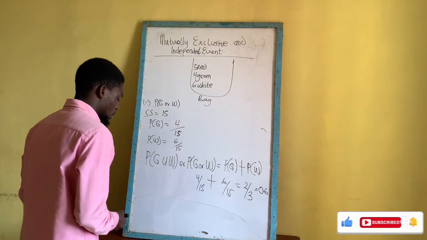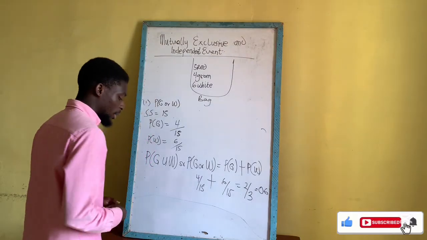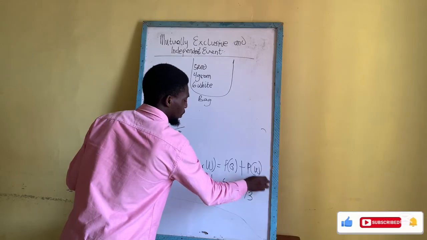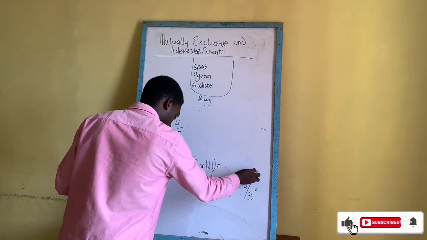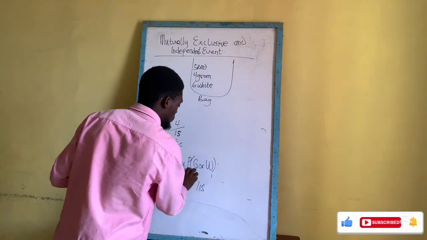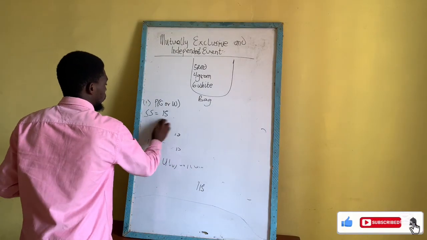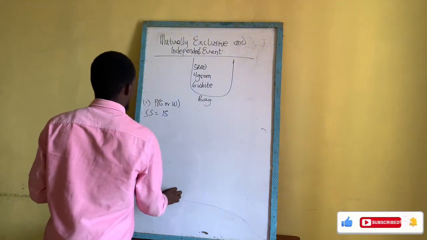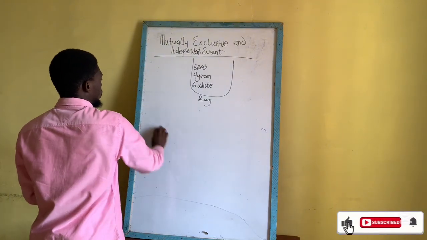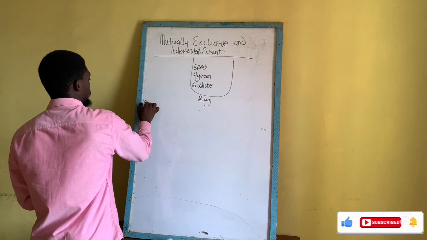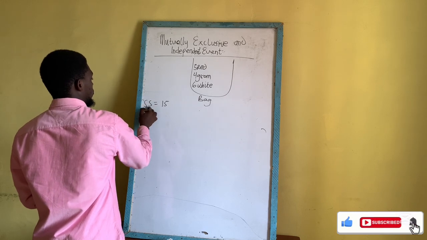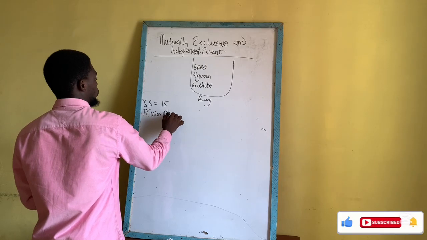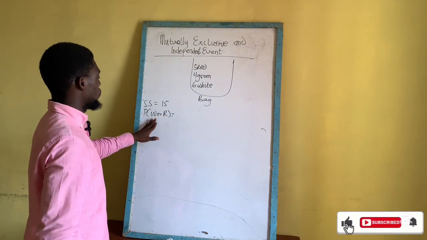And the second one says that we should find the probability of picking a white ball or a red ball. So let me clean this one so that we find the probability of picking a white ball or a red ball. Our sample space still remains 15.